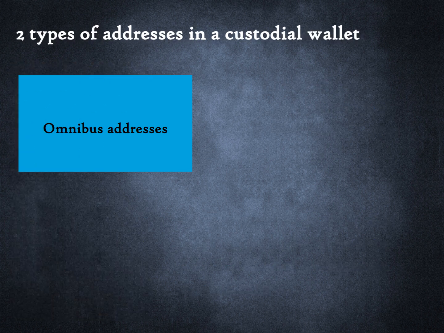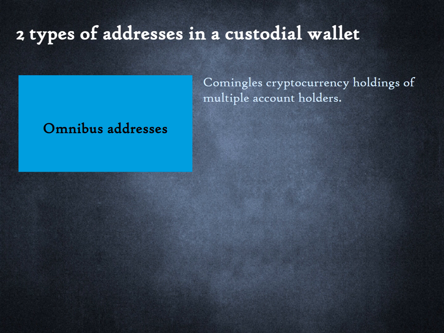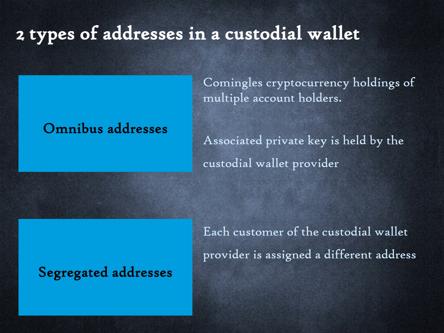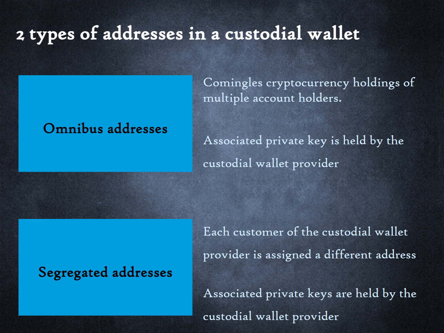In a custodial wallet, we can have two types of addresses. First, an omnibus address which commingles cryptocurrency holdings of multiple account holders. The private key to the address is held by the custodial wallet provider. Second, segregated addresses where each customer of the custodial wallet provider is assigned a different address, though, even here, the associated private keys are held by the custodial wallet provider. Note that on the blockchain network, an address is simply an address. There is no distinction between omnibus and segregated addresses.